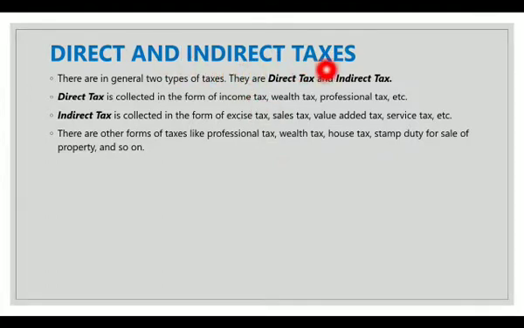Direct and indirect taxes. There are in general two types of taxes. They are direct tax and indirect tax. Direct tax is collected in the form of income tax, wealth tax, professional tax, etc. Indirect tax is collected in the form of excise tax, sales tax, value added tax, service tax, etc. There are other forms of taxes like professional tax, wealth tax, house tax, stamp duty for sale of property, and so on.